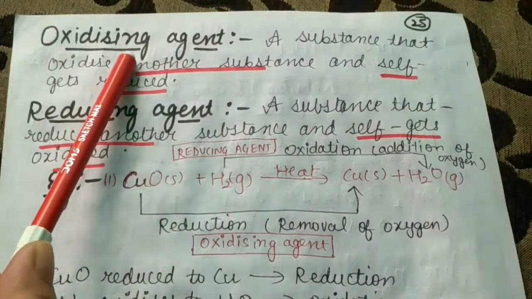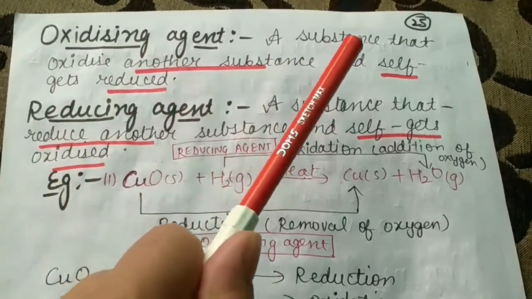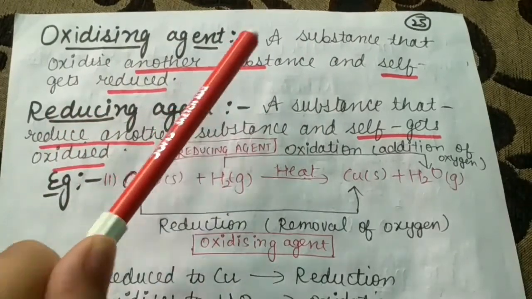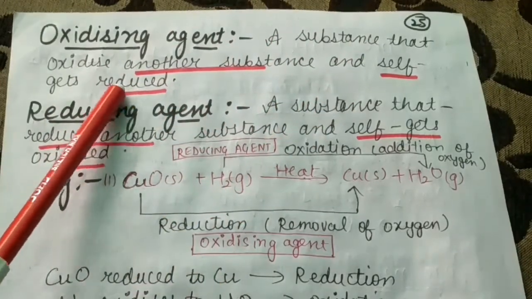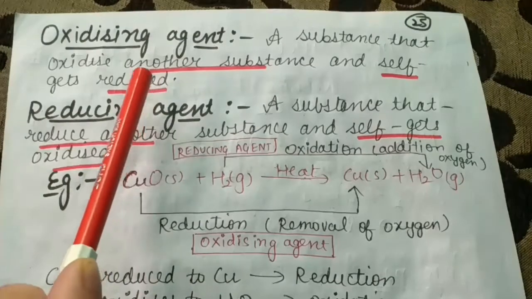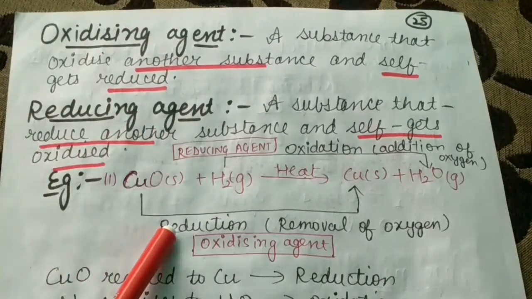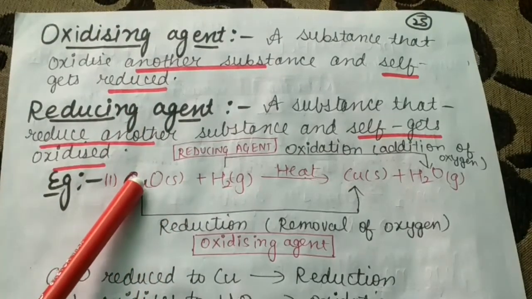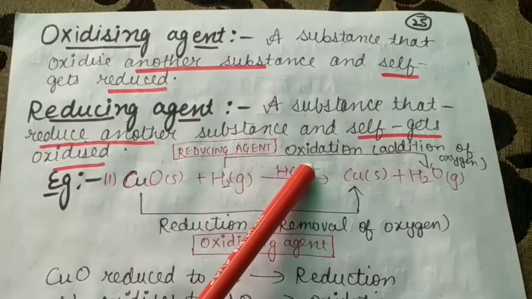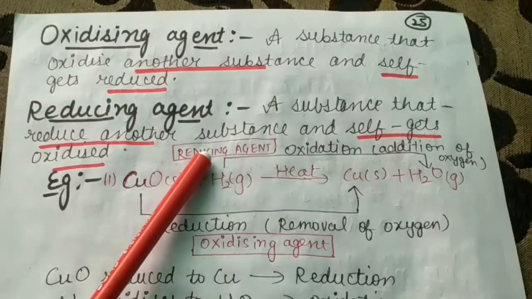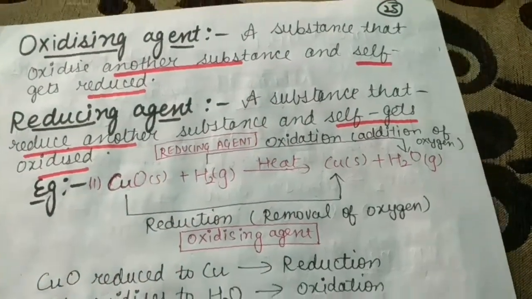And from here you can see the oxidizing agent, a substance that oxidizes another substance and itself gets reduced. Means where reduction is taking place. So where reduction is taking place, that is an oxidizing agent. And where oxidation is taking place, that is a reducing agent. So I have written some terms here, beta.